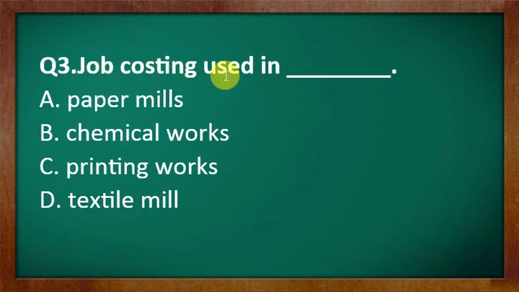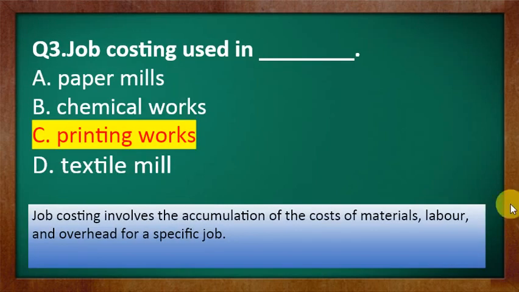Job costing is used in dash that you have to solve. Option A, paper mills. Option B, chemical works. Option C, printing works. Option D, textile mill. So take a minute and think over it. Among all these options, the correct one will be printing works.